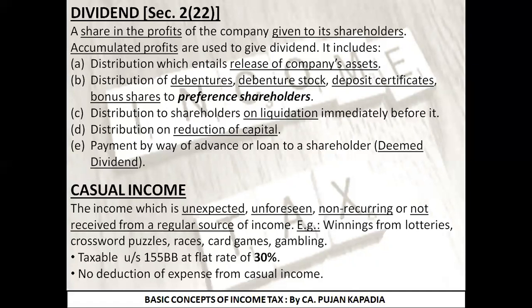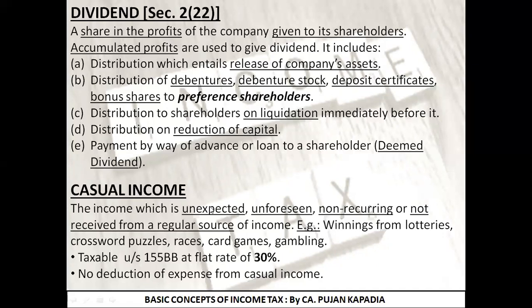Further, the definition had 5 different clauses under which we had if anything is released from the company's asset, anything being paid to the preference shareholders, anything received immediately before liquidation, anything received as a reduction of capital, and the last one, deemed dividend, which said that, for example, I'm not paying anything from the profit that I have earned. But what I'm doing, I'm giving loan or advances to the specified shareholders. If this is the case, it is also to be considered as a dividend under section 2, subsection 22, clause E.